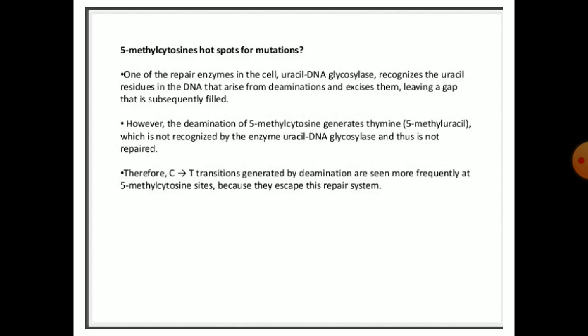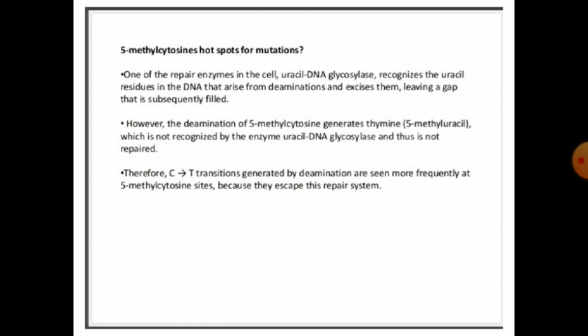Next are the 5-methylcytosines, hotspots for mutations. One of the repair enzymes in the cell, uracil DNA glycosylase, recognizes uracil residues in the DNA that arise from deaminations and excises them, leaving a gap that is subsequently filled.